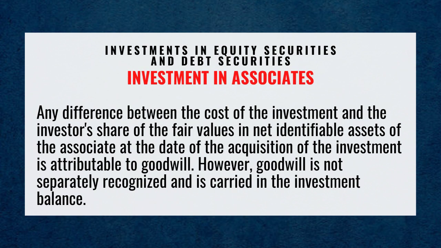Any difference between the cost of the investment and the investor's share of the fair values of net identifiable assets of the associate at the date of the acquisition of the investment is attributable to goodwill. However, goodwill is not separately recognized and is carried in the investment balance.